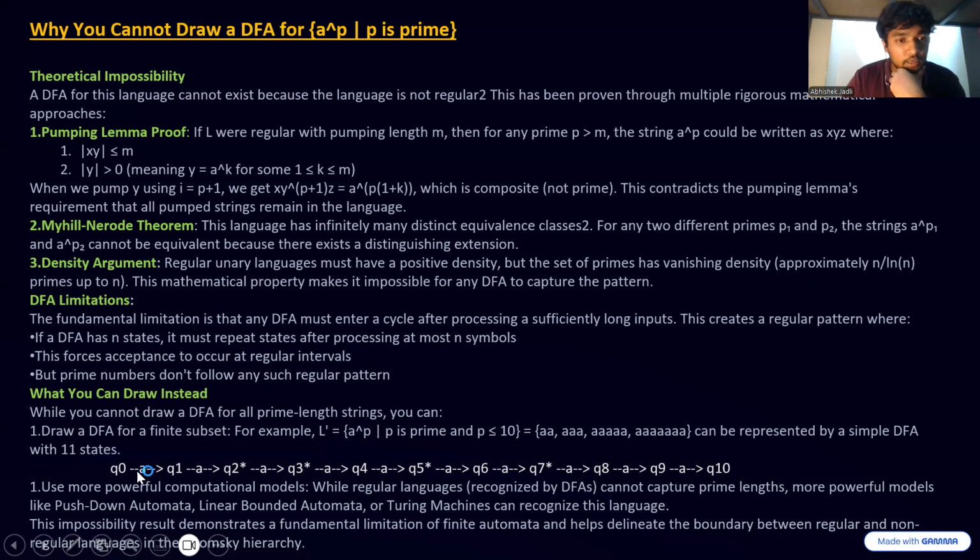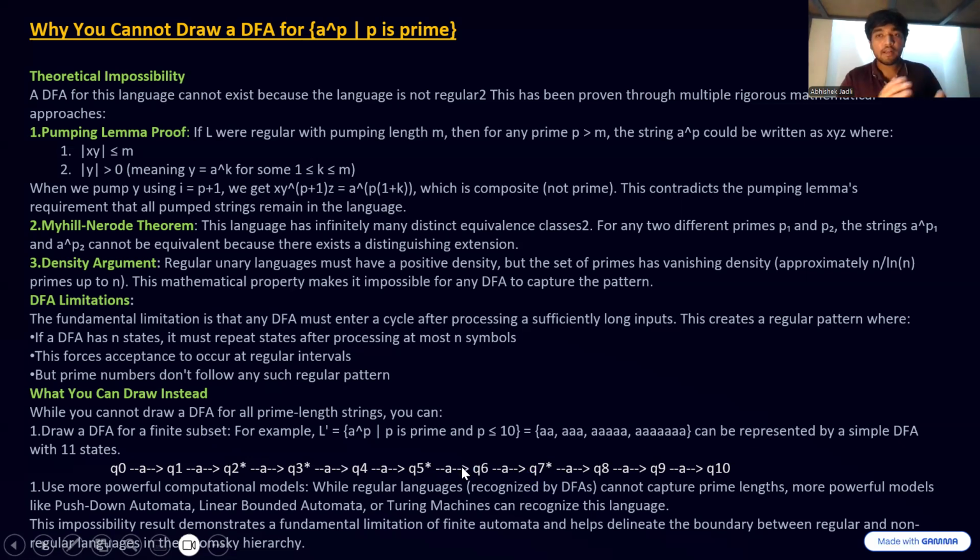With the input of a on each step, we can have four final states: Q2 as an acceptance state, Q3, Q5, and Q7, as 2, 3, 5, 7 are prime numbers that are less than 10.